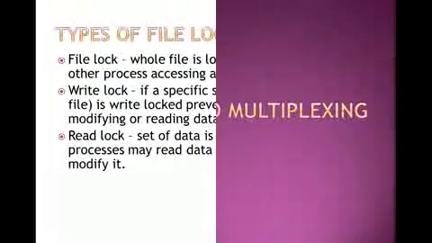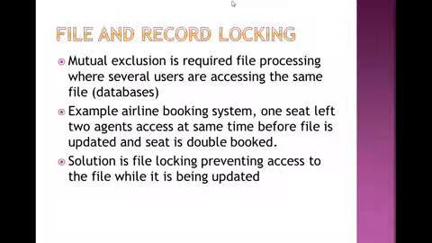Next, file and record locking. That is the next concept, how mutual exclusion is maintained by using file and record locking. The file will be locked and the record will be locked so that no one else can enter the critical section. Mutual exclusion is required in file processing where several users are accessing the same file, that is, more than one user accessing the same database.